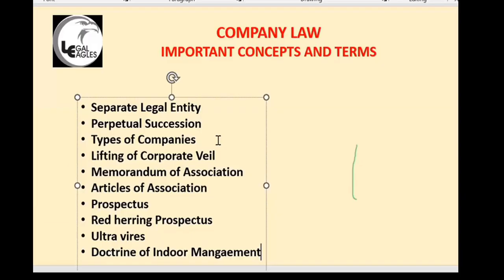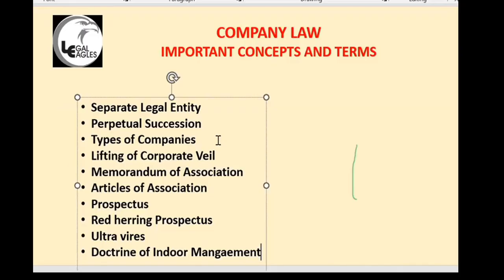Directors will be minimum 2, maximum will be 15. Okay, maximum will be 15. Remember these things. In public limited company, the minimum number of shareholders will be 7. Directors will be 3 minimum. So maximum directors are also the same, 15. In one-person company, there will be only one shareholder. Directors can be one or more than one director.